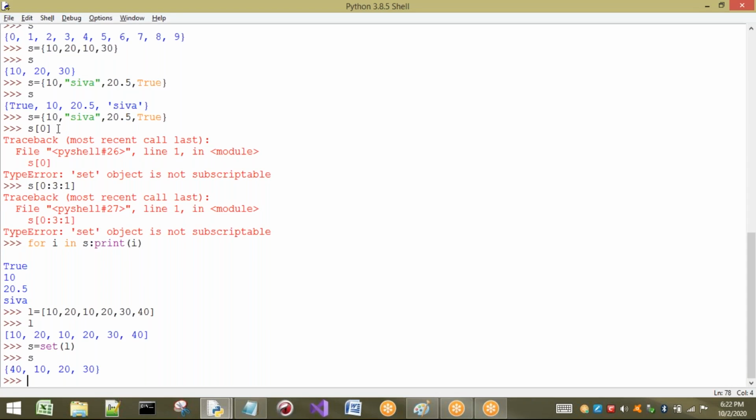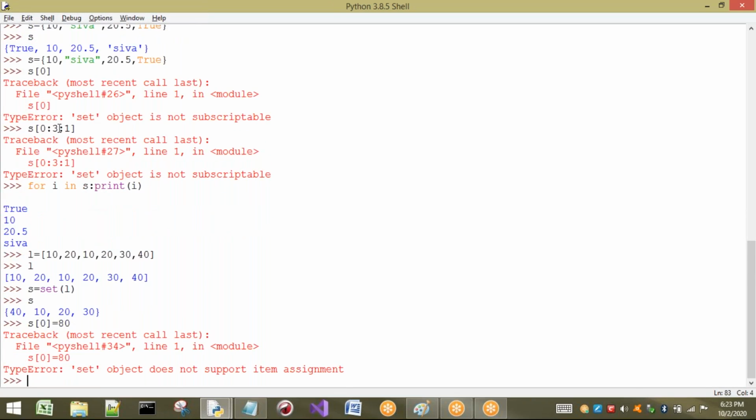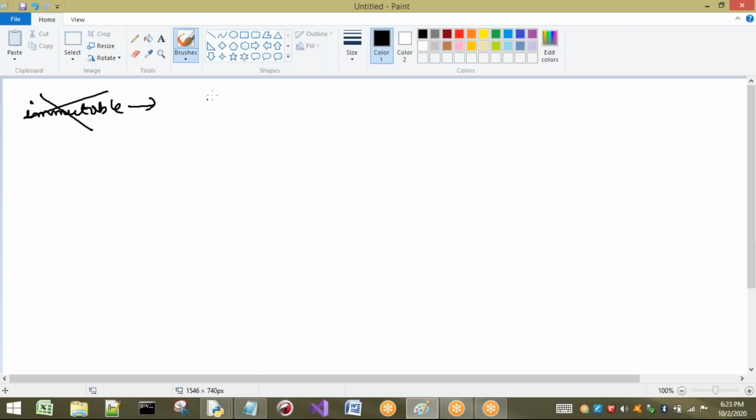If there is no concept of index, how can I change? If I try S of 0 equal to 80, I want to change index 0 with 80. Is it possible? It is not possible. So this immutability concept is completed. I cannot change the elements of the set.